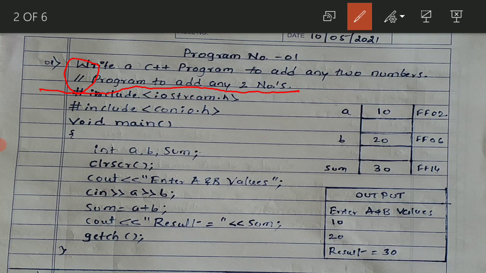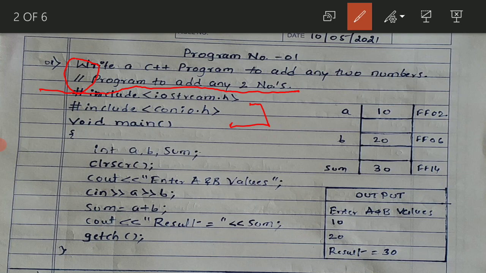Then in the next two lines, these two lines are the pre-processing files or the header files. The files which contain an extension of .h are known as header files.